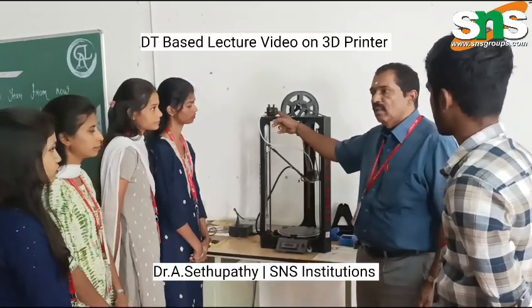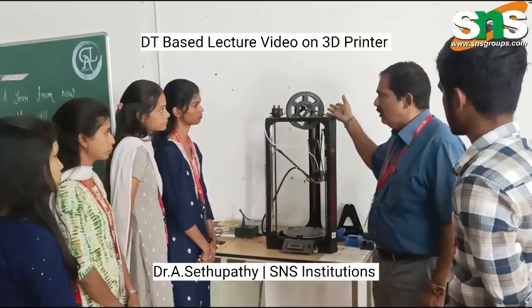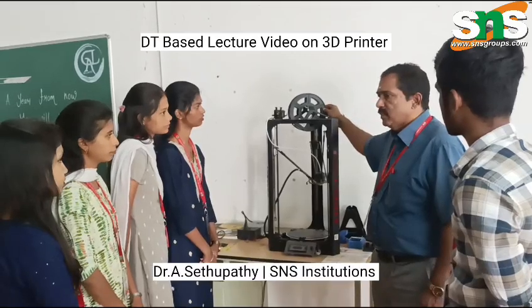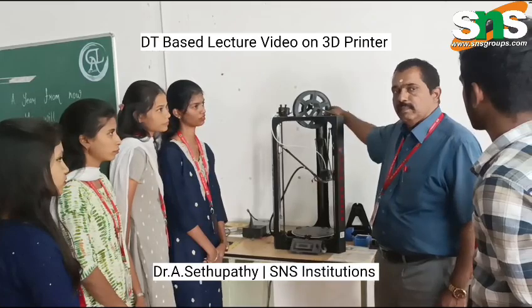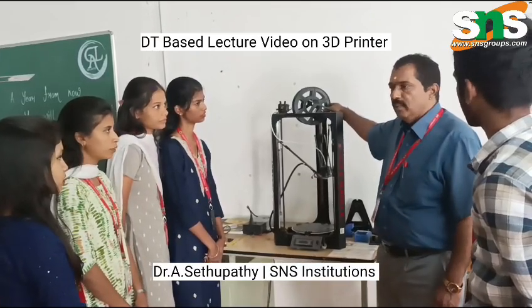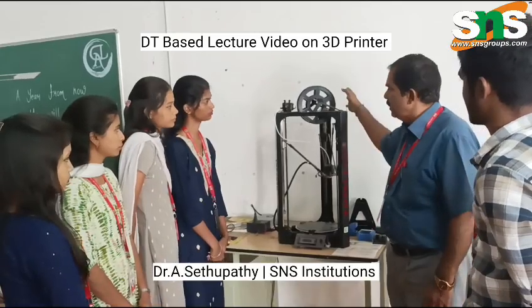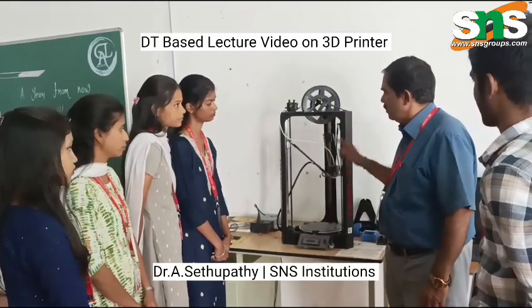So what is this? This is the feeding motor, the raw material feeding motor. The raw material is in the form of coil, a wire type. So what is the material of your product which is necessary? Mostly polymer materials are used for manufacturing this.